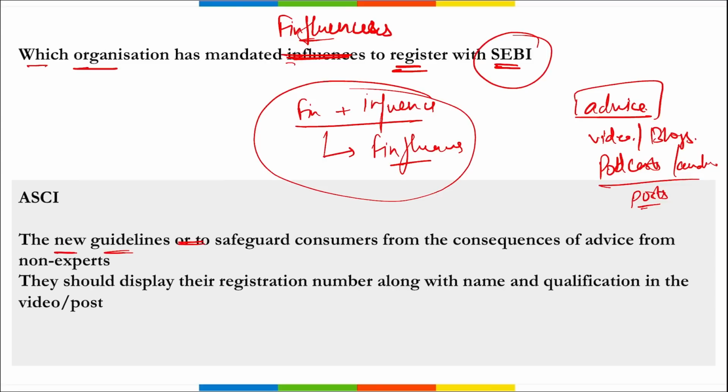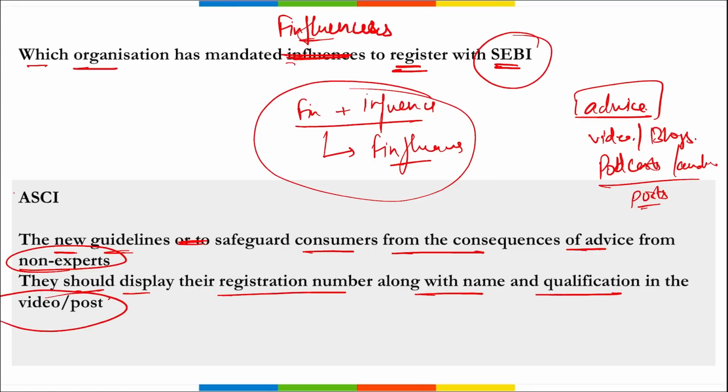and these guidelines will safeguard consumers from the consequences of advice from non-experts, because it is easy for any individual to make content on YouTube regarding buying stocks and selling stocks, right? So they should stop displaying this advice if they do not have any registration number, and if they have a registration number, then they should display it along with the name and qualification in the video or post they are providing, correct?